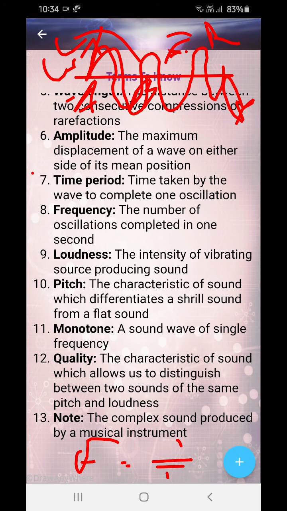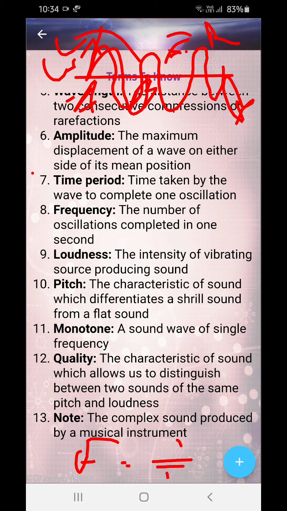Now, what is loudness? The intensity of the sound which is produced. So how loudly you are speaking, this property is known as loudness. Pitch: the characteristic of a sound which differentiates a shrill sound from a flat sound. Shrill sound means the scale is very high.